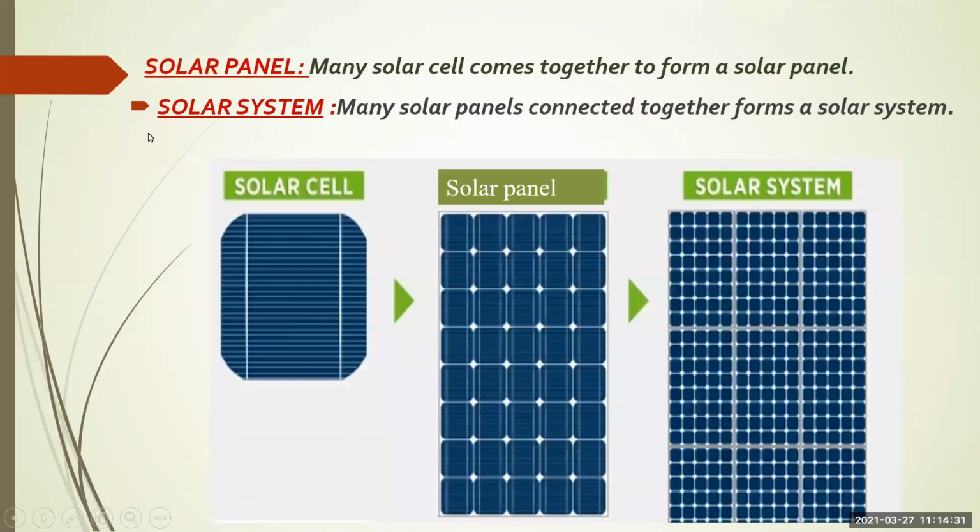What is a solar panel? Many solar cells come together to form a solar panel. This is a solar cell. When we attach many solar cells, it becomes a solar panel. And what is a solar system? Many solar panels connected together form a solar system.